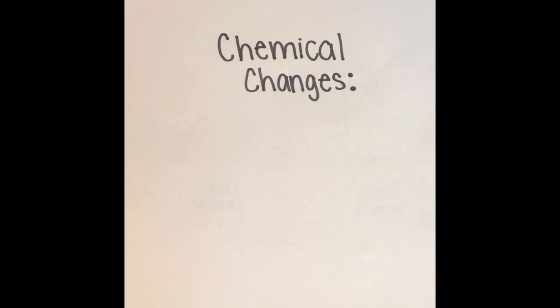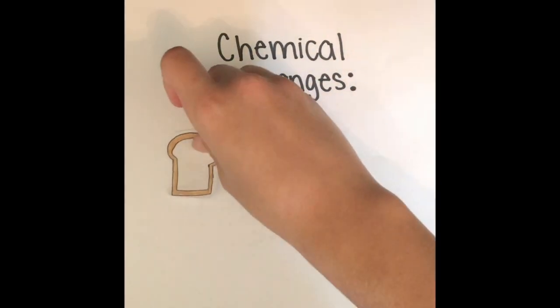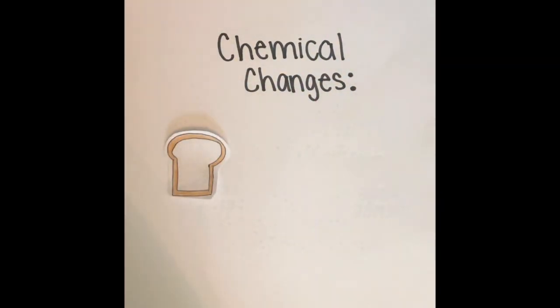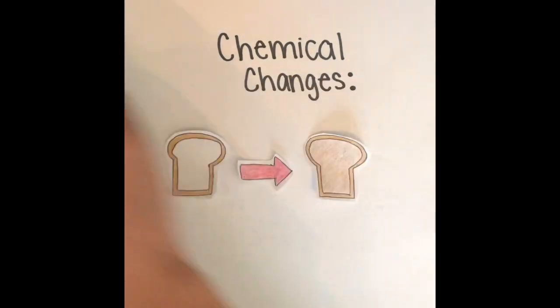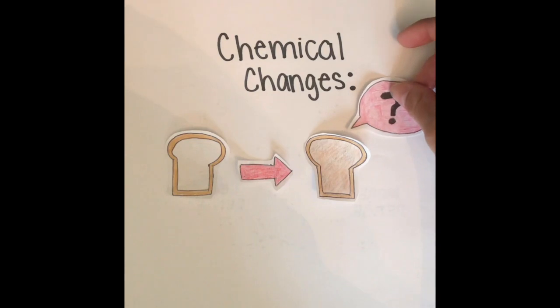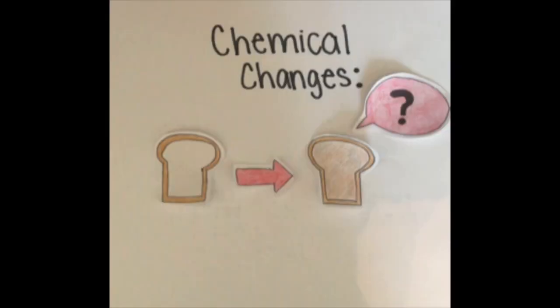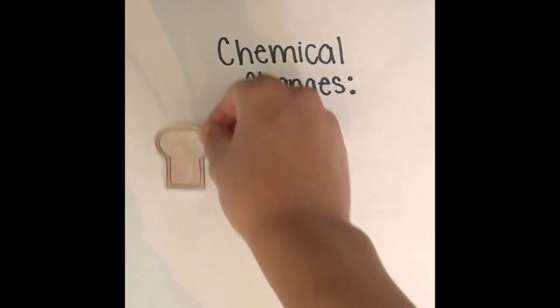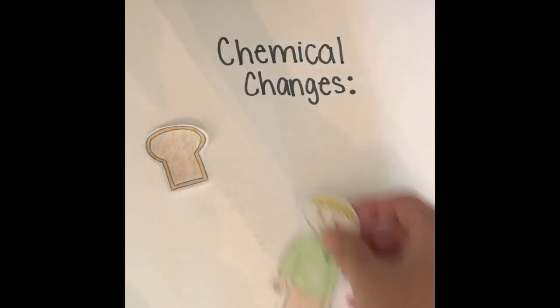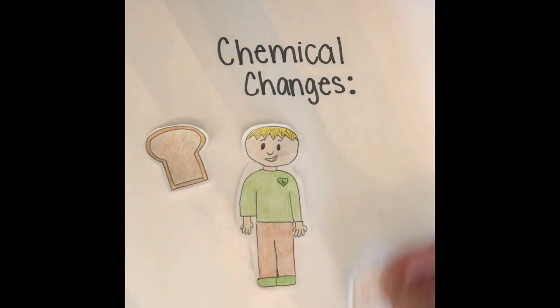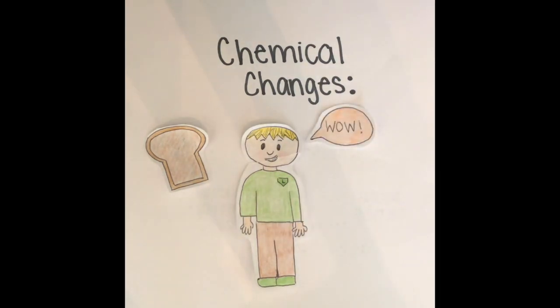Now for some examples, let's start with chemical changes. One example of a chemical change would be toasting bread in a toaster, because you have a new substance after the bread goes into the toaster. This is because after the bread comes out of the toaster, you end up with an unexpected color. You also end up with a new odor. So this is why it is a chemical change.